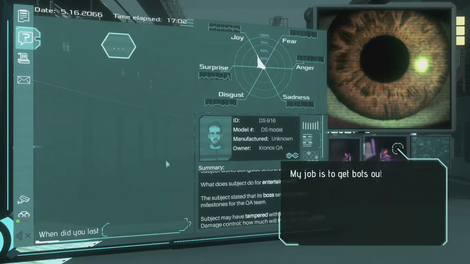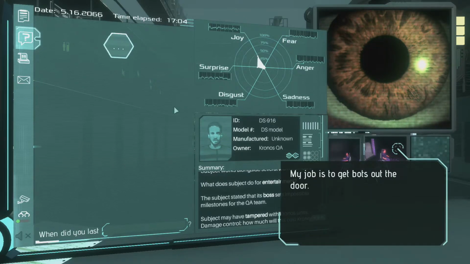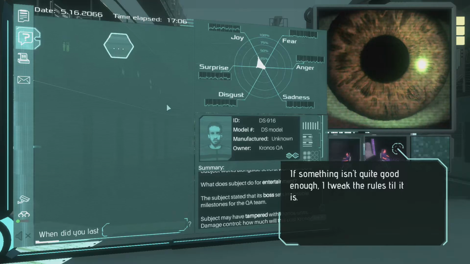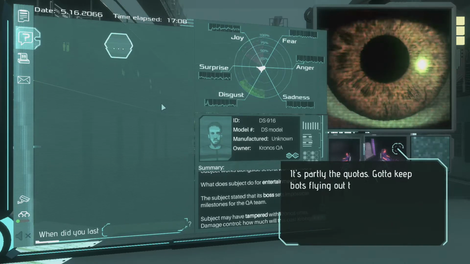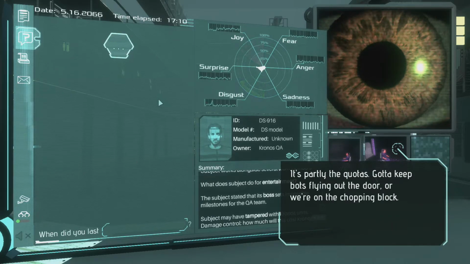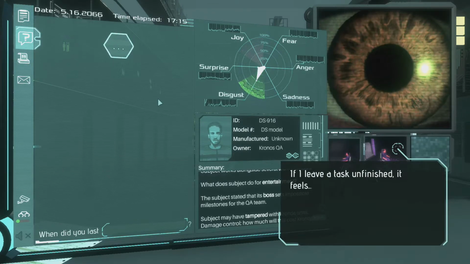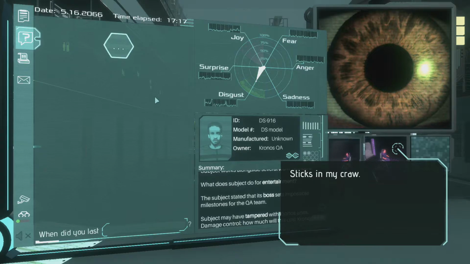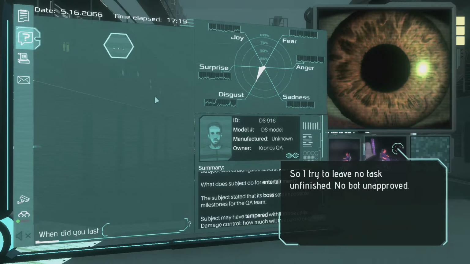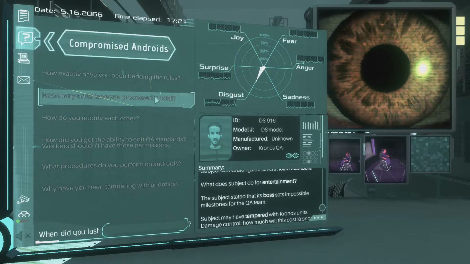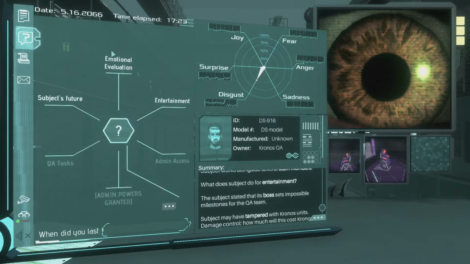Why have you been tampering with androids? My job is to get bots out the door. If something isn't quite good enough, I tweak the rules till it is. It's partly the quotas, gotta keep the bots flying out the door, or we're on the chopping block. But it's also just pride in my work. If I leave a task unfinished, it feels revolting, sticks in my craw. So I start to leave no task unfinished. No bots, bot unapproved. Okay.